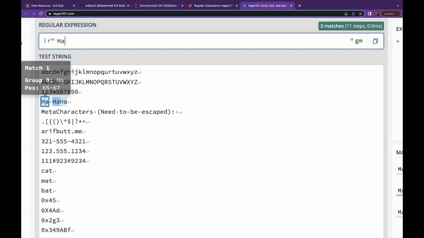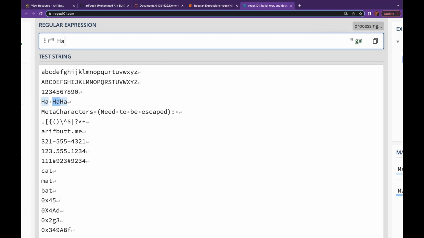You see I have 1, 2, and 3 matches. Let me put a \b after it. So now this is saying a boundary. This HA is selected because this is on a boundary. On the right side we have a space, and this is also selected because on the right of it we have a new line. This HA is not selected.